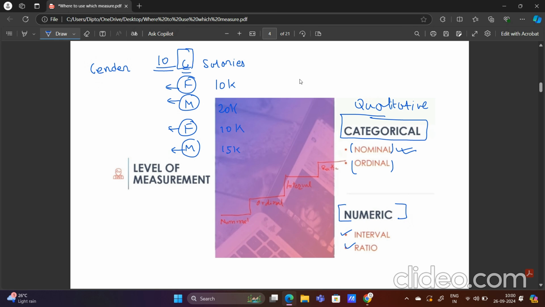Ordinal is basically nothing but nominal data, but in this type of data we can rank the data. Like if I take the example of gender, I cannot rank the females or males, right? I cannot say that male is superior and female is not superior. I cannot say that female is inferior and male is superior. That kind of interpretation or conclusion I cannot draw.